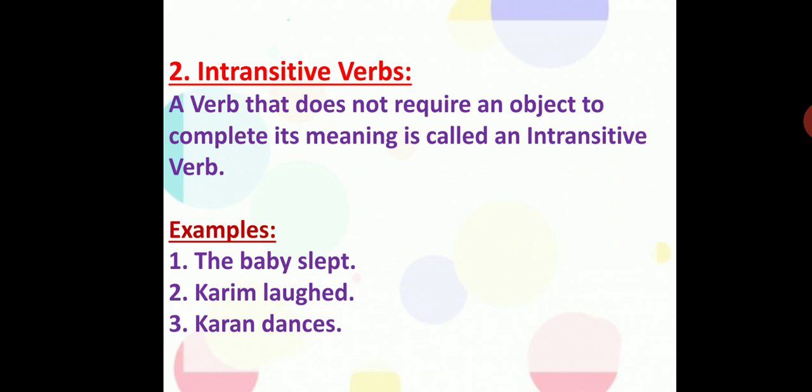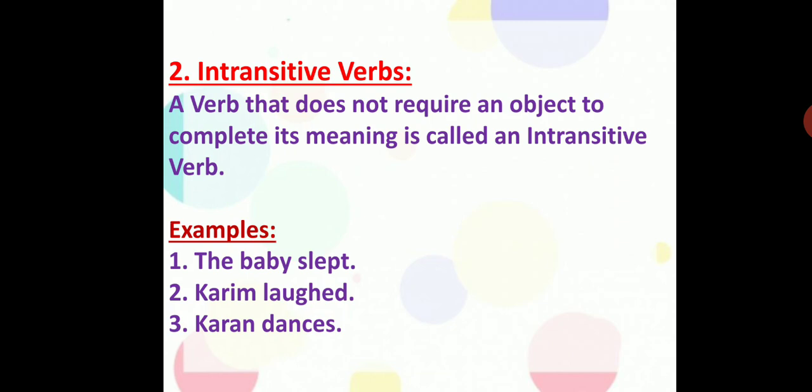Karim laughed. You can see somebody standing there laughing, and you point at them and say, Karim laughed. In the sense, it is quite clear in meaning that he laughed. We do not require why he laughed, and that is the second part of the sentence, because he was enjoying with his friends and so many other things. But presently, Karim laughed is enough. There is not at all a requirement of an object.